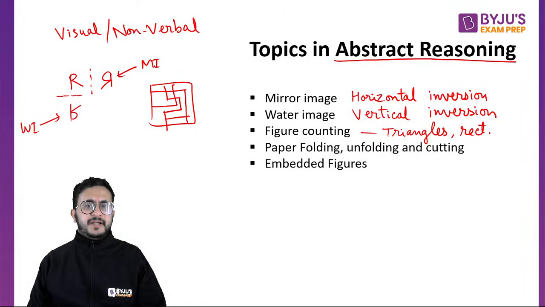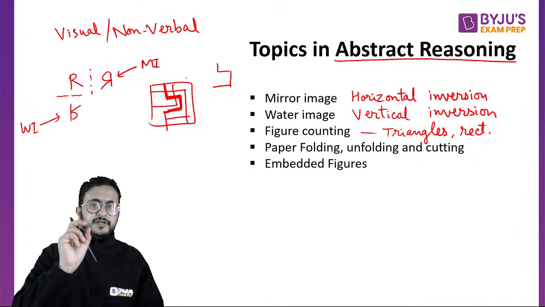Okay, so some random figure would be given to you. Now they will ask which piece is inside this. Let us say they give you a piece and four figures like this, and ask which figure contains this piece. If you watch carefully, this piece is embedded in this. So this is your embedded reasoning.